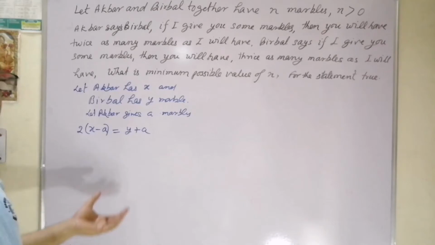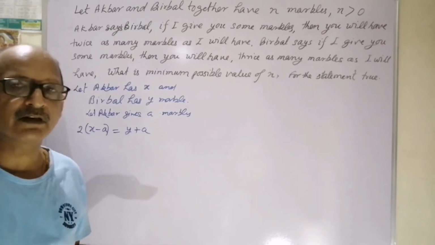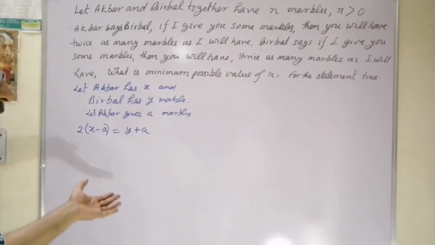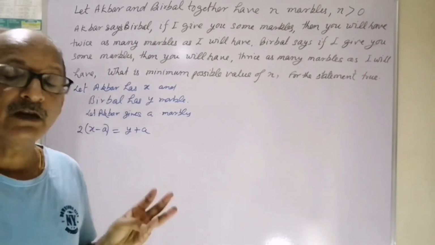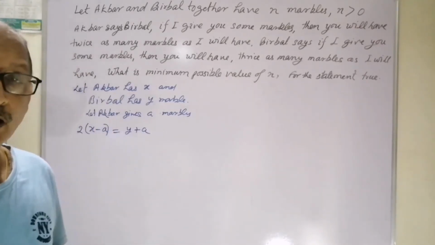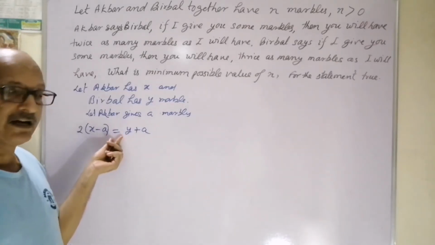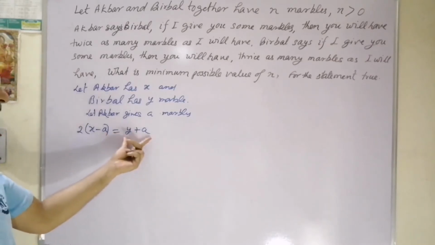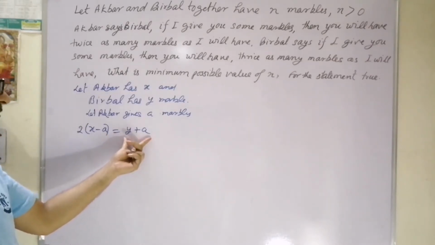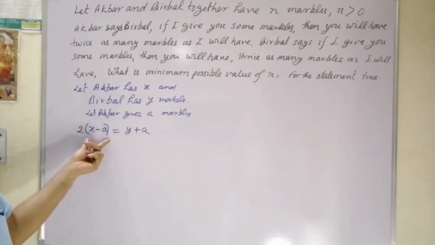In linear equations, wherever we are going to solve them, as I have explained in some of my videos, for the words is, will be, will become, shall be, was, been, we use an equality sign, and the condition also over there. So it says Birbal will have twice as many marbles as Akbar will have.